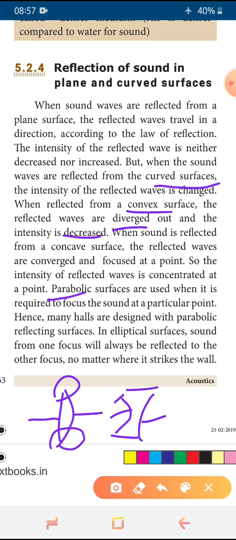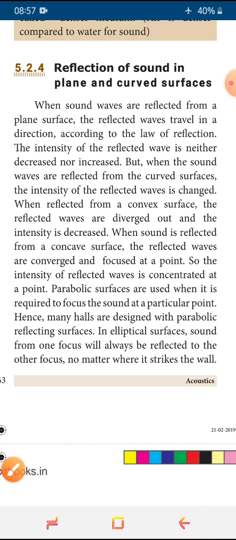If we are using an elliptical surface, sound from one focus will always be reflected to the other focus no matter where it strikes the wall. So that's why the conference hall and theater have a different shape of wall. Why are the walls given a different shape, unlike the walls in our house? That is the reason for acoustics. To get a clear sound they are designing like that.